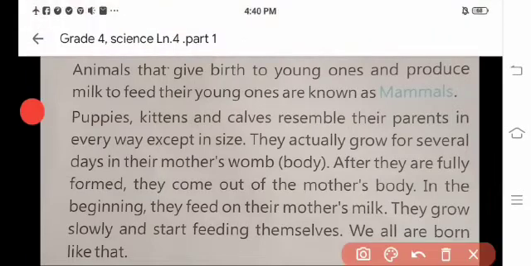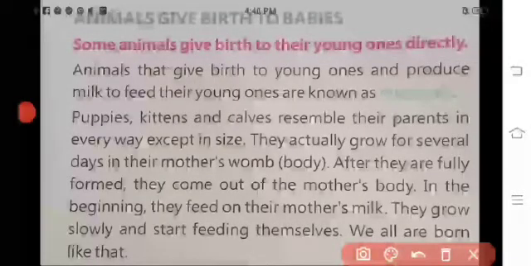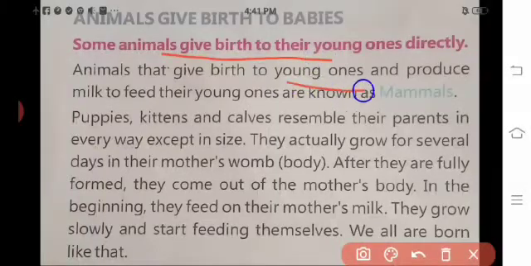Animals give birth to babies. Some animals give birth to the young ones directly. Animals that give birth to young ones and produce milk to feed their young ones are known as mammals. What is that? Animals that produce milk to feed their young ones are known as mammals. What is meant by mammals? Do you know, children?